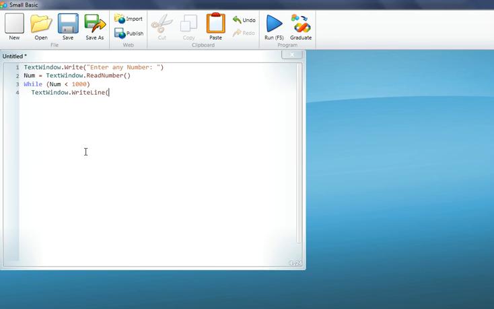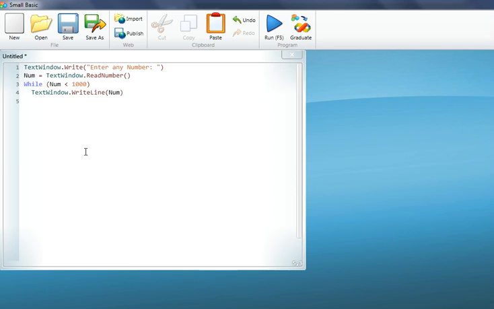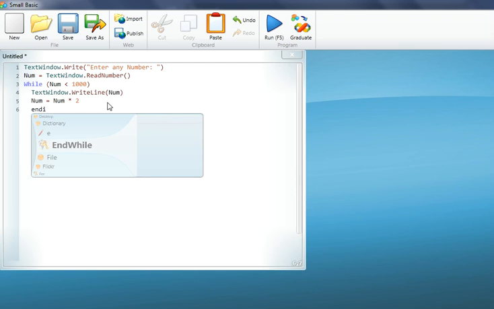What we'll do, let's see. Now here comes the second part of the logical part. Now the text window has said that okay, I have to do this till the given statement isn't true. But what do I have to do? So here is the part where we tell it what you have to do. You have to multiply the number with 2 every time you execute the program. Now it will work, and we put an end for generally, but here we would put an end while.